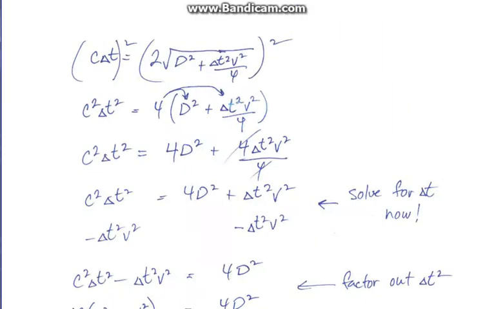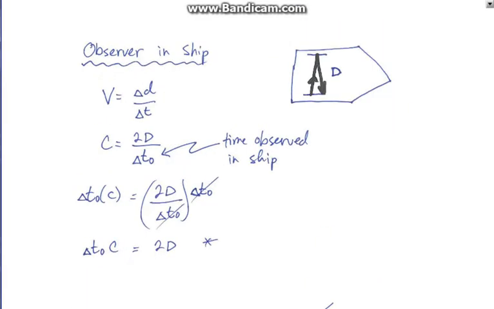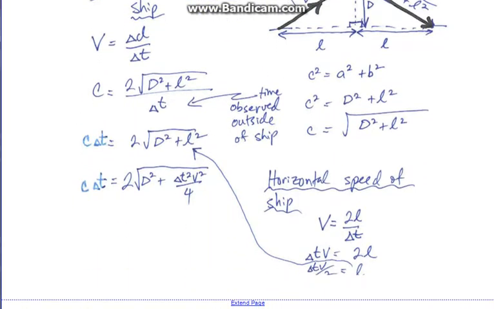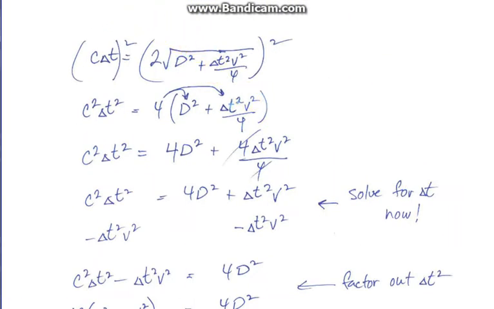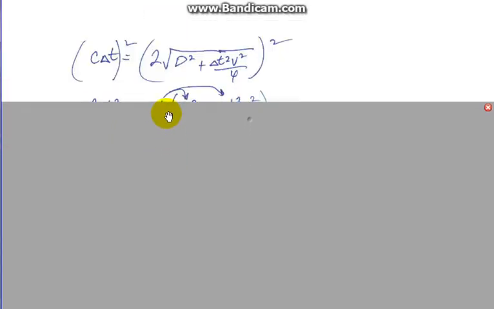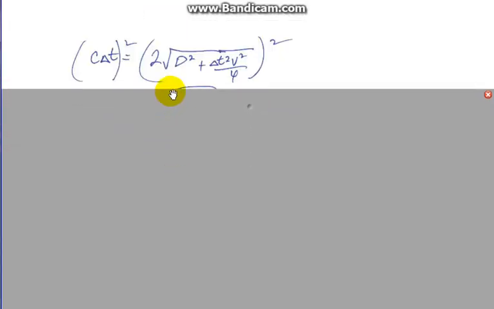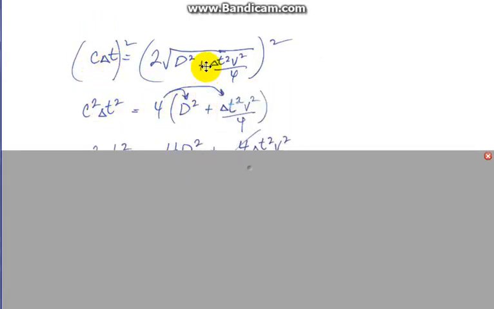Okay, with that, now as you can see, they skipped a lot of steps in the textbook here. I'm going to show you all the steps here to see how we did it. So what can be done next here is obviously we're going to try to get rid of that radical sign. So if we square both sides, c squared t squared, 2 squared is 4, and then this underneath the radical sign, when we square a radical, it just simply drops the radical sign. You can replace it with brackets, just like saying the square root of 2 times the square root of 2 is just 2. The square root of all of this is just simply that value left over.